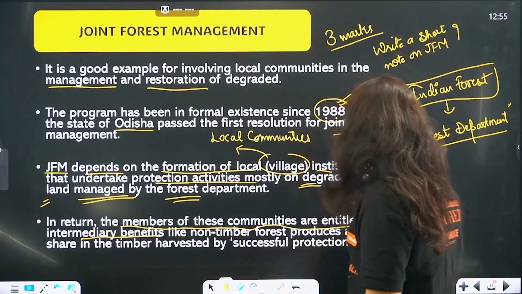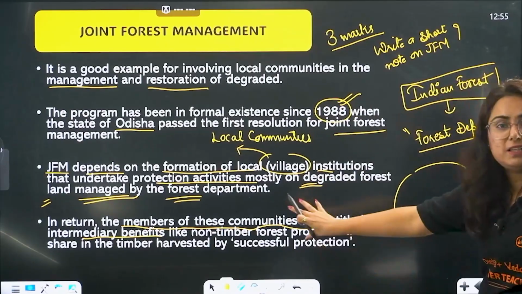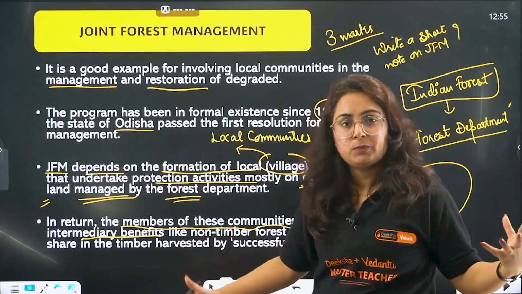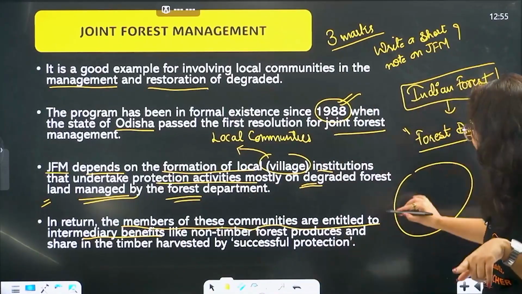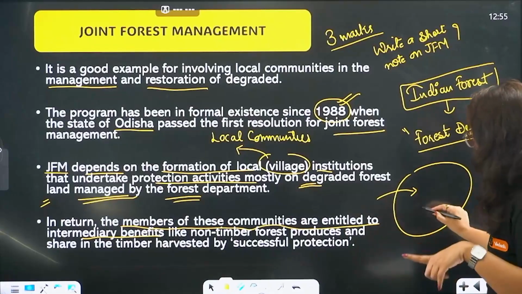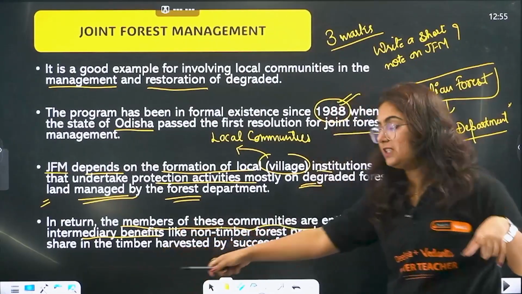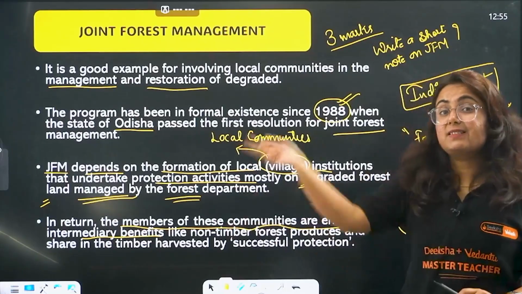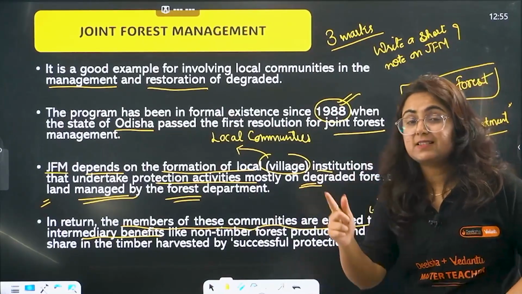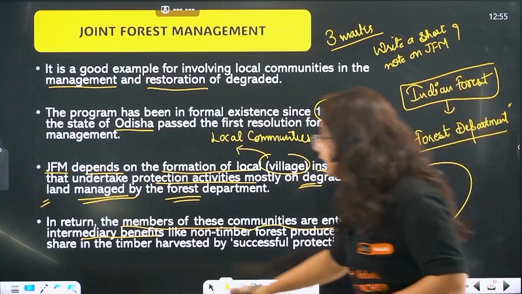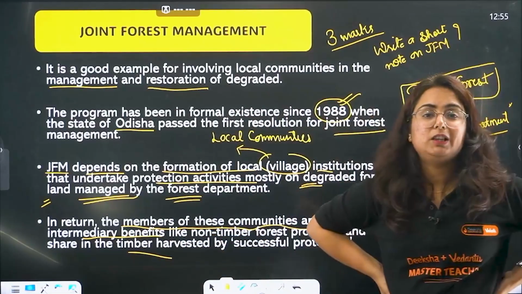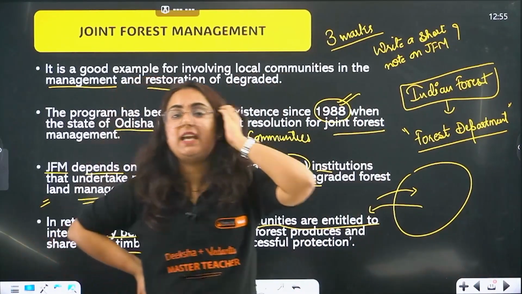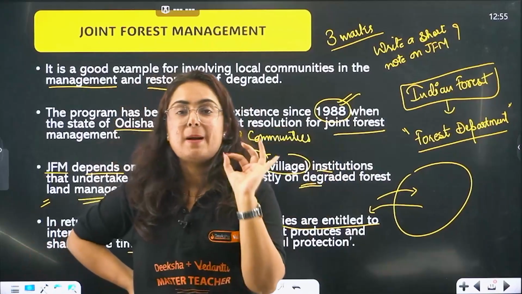See beta, as the area went to the forest department, these people are also restricted in the uses of things which they used freely before. Now they are also restricted, but if they help the forest department, in return they will get all the intermediary benefits from the forest, like non-timber products particularly, and if they successfully restore the forest, even some of the timber share will be given to them once harvested, by successful protection. And this is what is known as JFM, Joint Forest Management.